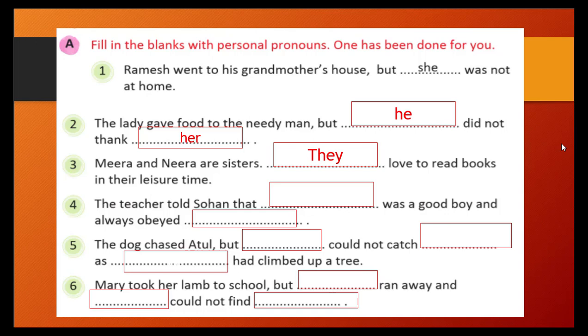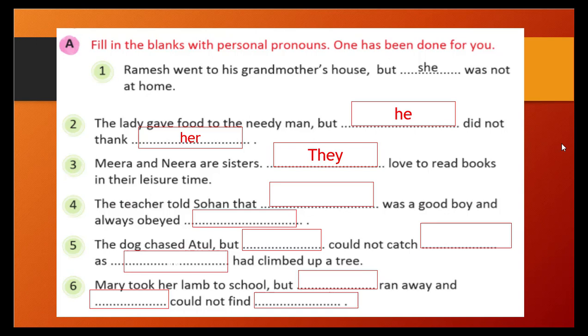Now, fourth one. Now we will see the fourth one. So in that you read, the teacher told Sohan that blank space was a good boy and always obeyed blank space. So here, what can be the answer?